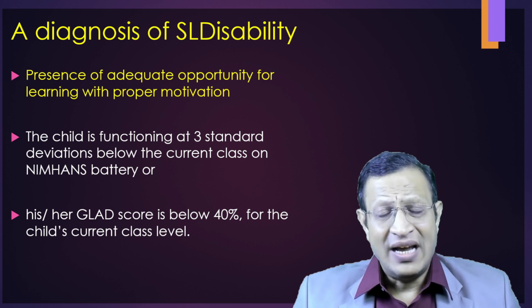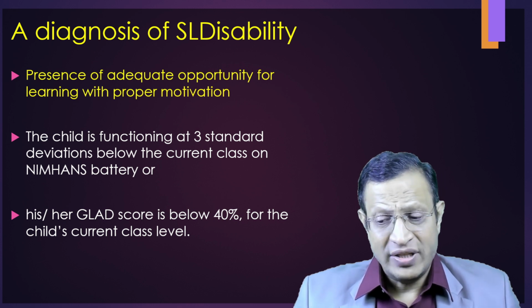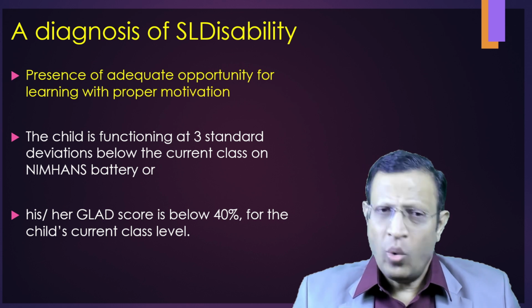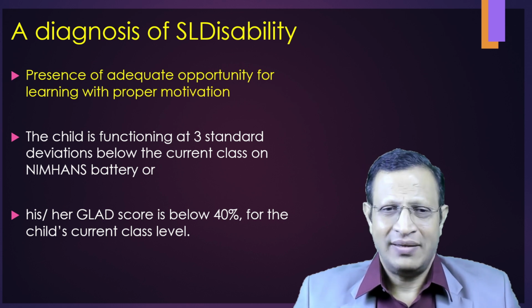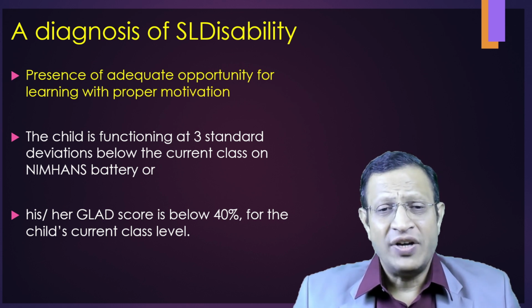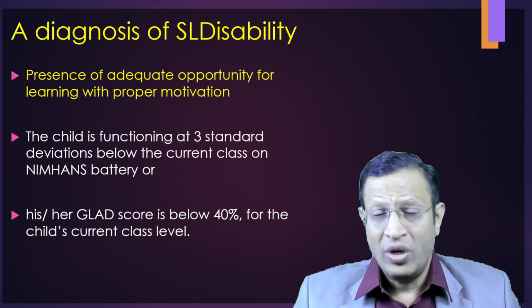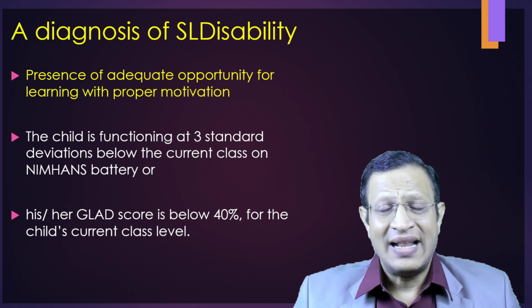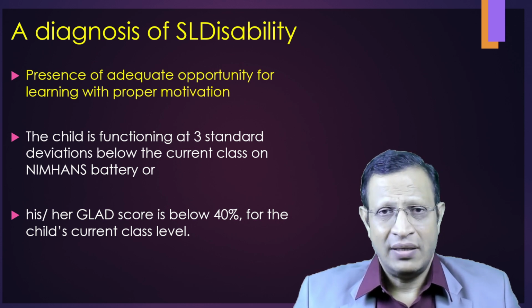That means it is done to understand whether the child has academic difficulties versus SLD. The child functioning at 3 standard deviations under Niemann's battery has to be the only one who gets the SLD, or else a GLAD score below 40% will be considered for the SLD.